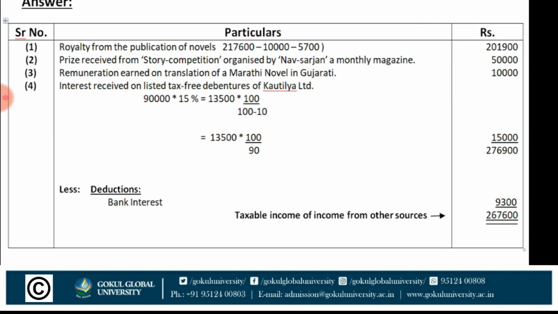So first make the total of all these incomes. 2,01,900 plus 50,000 plus 10,000 plus 15,000 is equal to 2,76,900. Less deductions. Only one deduction is given, that is bank interest, rupees 9,300. So the net answer is 2,76,900 minus 9,300. So 2,67,600 is our total taxable income from other sources.